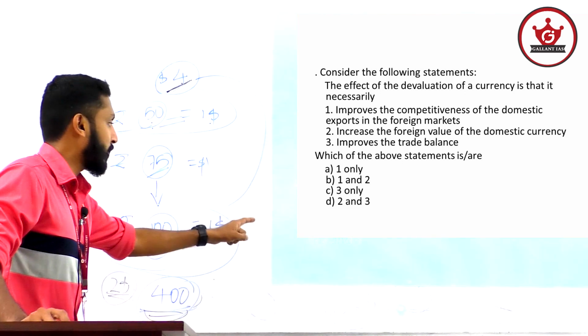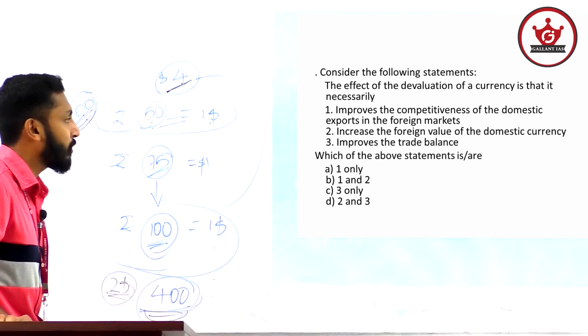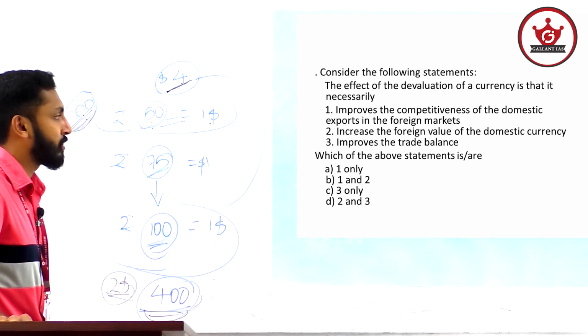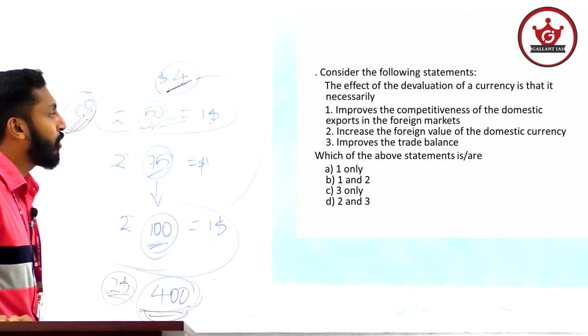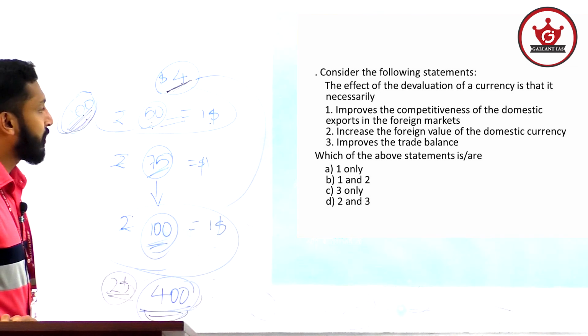So if the first statement is correct, you can eliminate C and D options. Second, it increases the foreign value of domestic currency. Actually, it reduces the foreign value of domestic currency. Okay, it will reduce the foreign value of domestic currency. So the second statement is wrong.